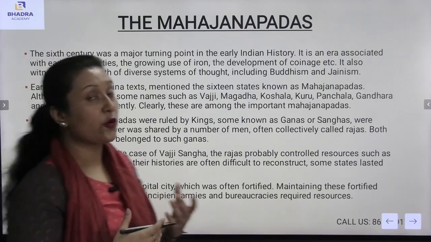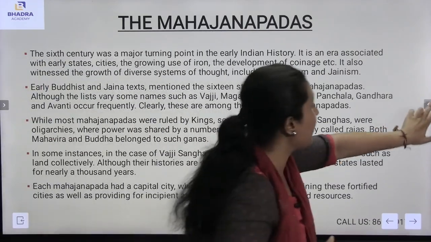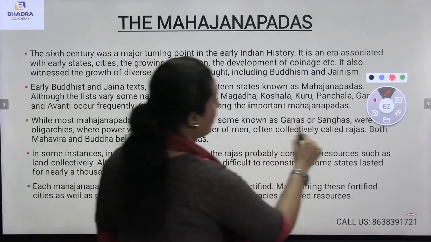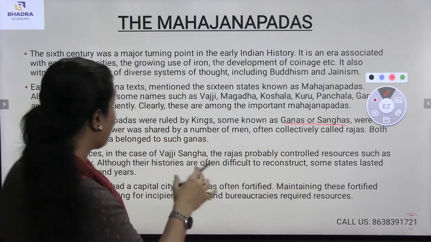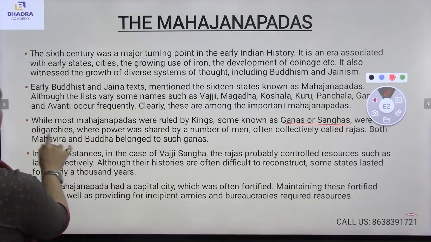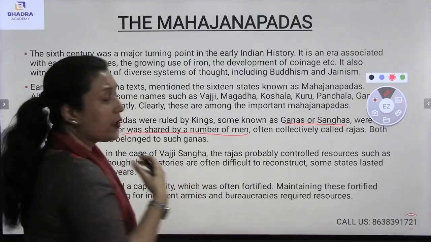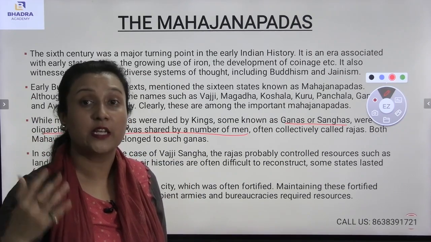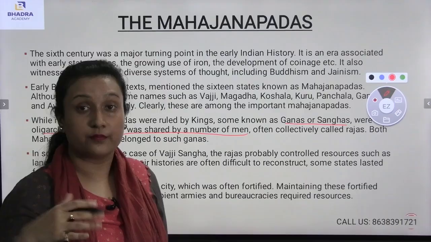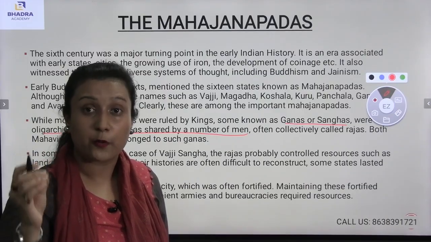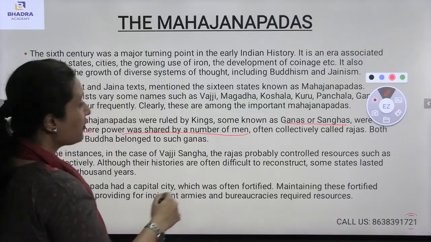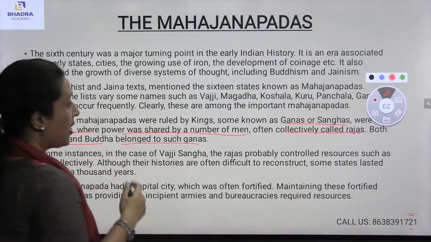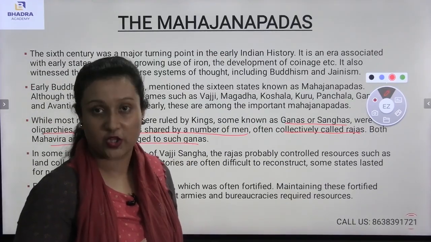Now, mostly the Mahajanapadas were ruled by the kings itself, while the Ganas or Sanghas were oligarchies, where power was shared by a number of men. Now, what do you mean by oligarchies? Oligarchy means when the power is shared by a number of men or multiple men. This kind of power was common in the Mahajanapadas. They were collectively called Rajas. Both Mahavira and Buddha belong to such Ganas.